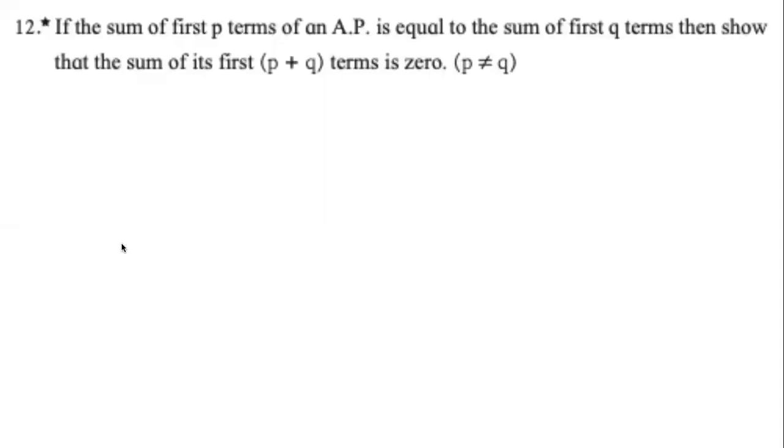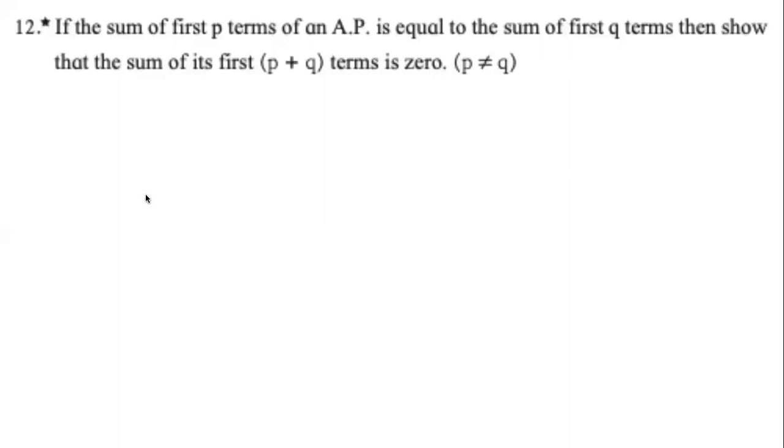Next question that I wanted to discuss with you is question number 12 of problem set 3. Another question with a star, and another question which is not difficult, but it has a lot of algebra. What does the question say? It says, if the sum of first p terms of an AP is equal to the sum of first q terms, then show that the sum of first p plus q terms is 0.